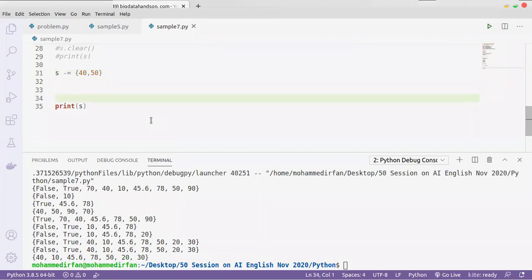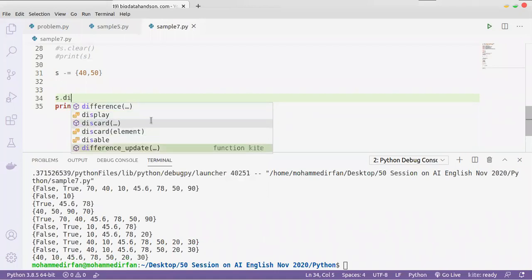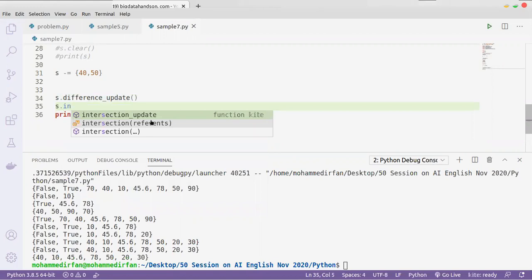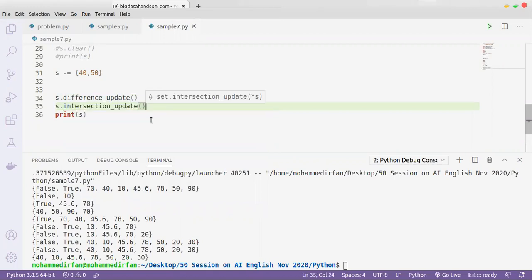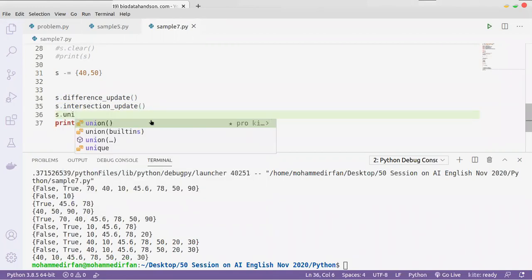We have four more functions also: difference update, intersection update, s dot intersection update also, union update, and symmetric difference update.